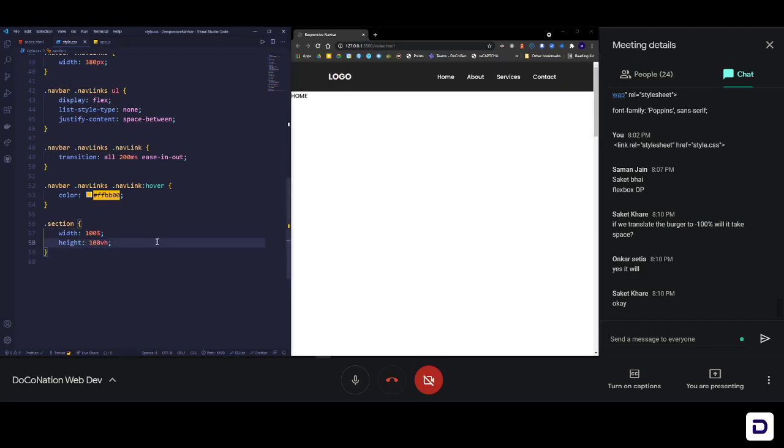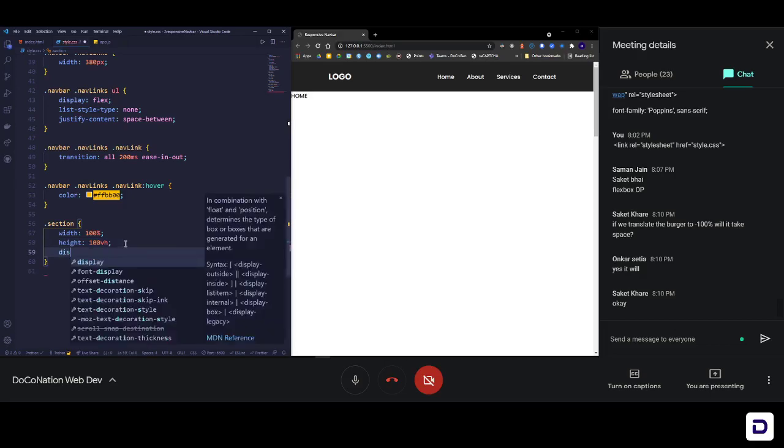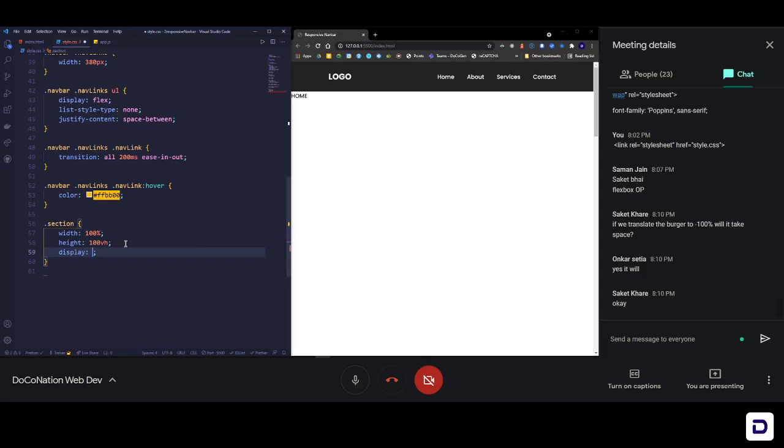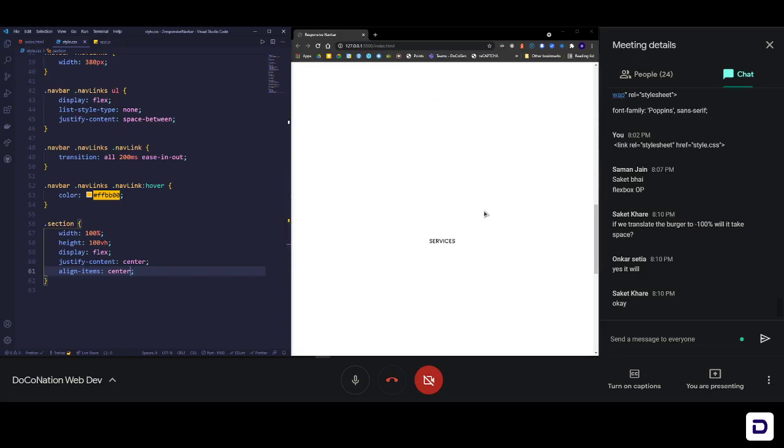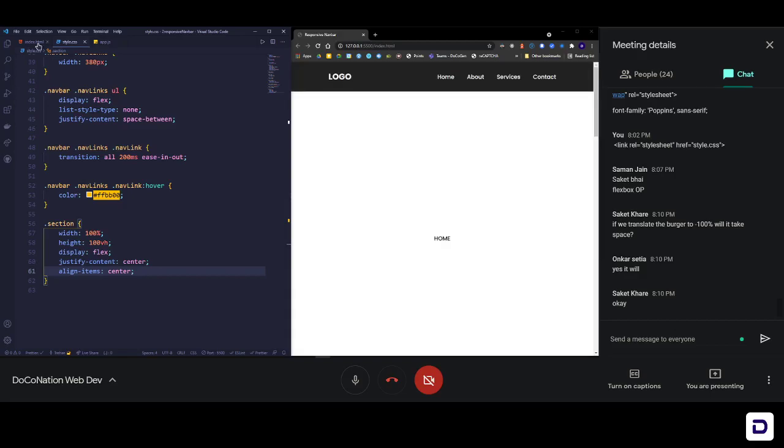So what else can we do? We can place this text in the center. If you want to do anything like a row, a column, or move something to the center, the best way is to use display flex. Always remember this. Then justify-content center, align-items center. Now you can see that I have home in the center, about, services, and contact in the center, because every one of these sections has the same class.